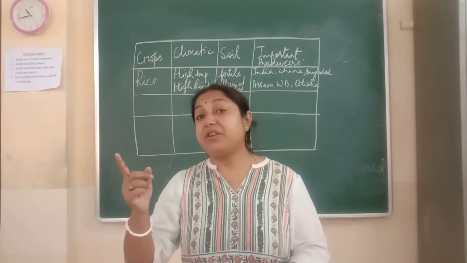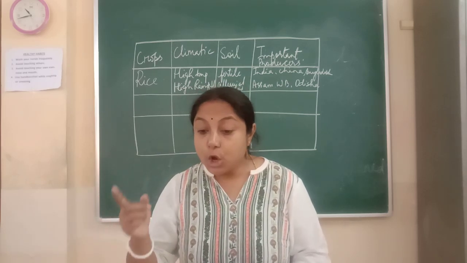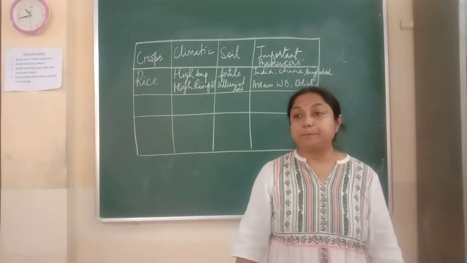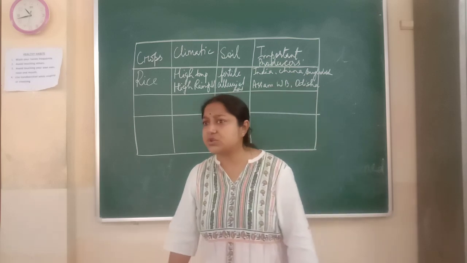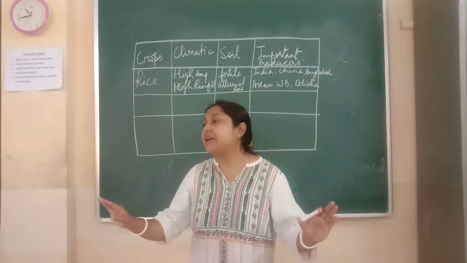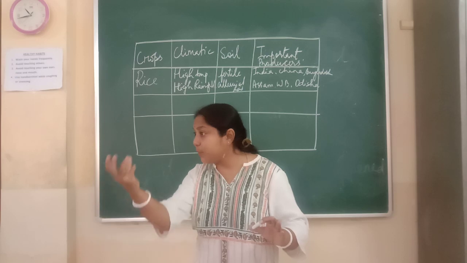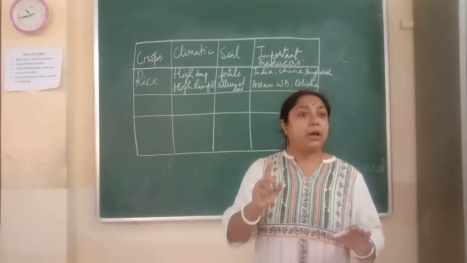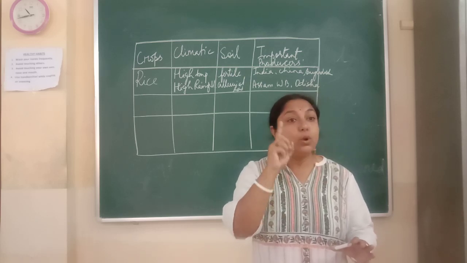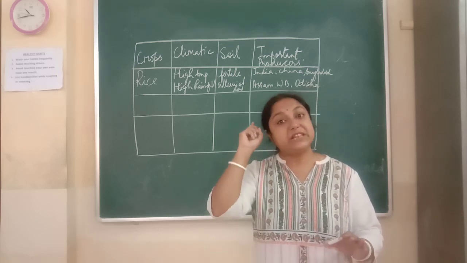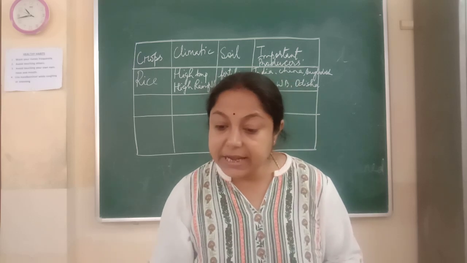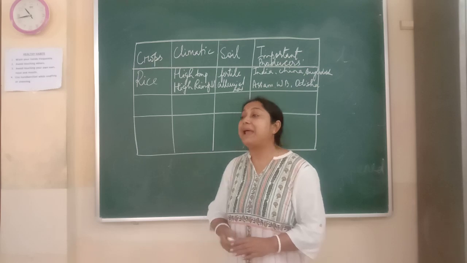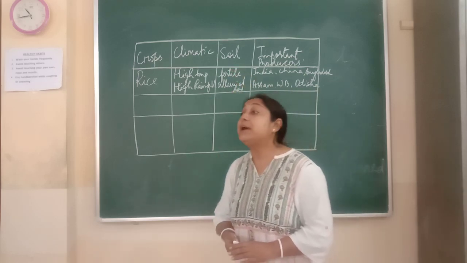And another important thing is 210 frost free days. I think you know what is frost. If there is frost, then the cotton bolls will squeeze. So you don't need frost. So 210 frost free days is very, very important. Now soil, what we will write is black soil. Cotton is best grown in black soil. So under soil you will write black soil.